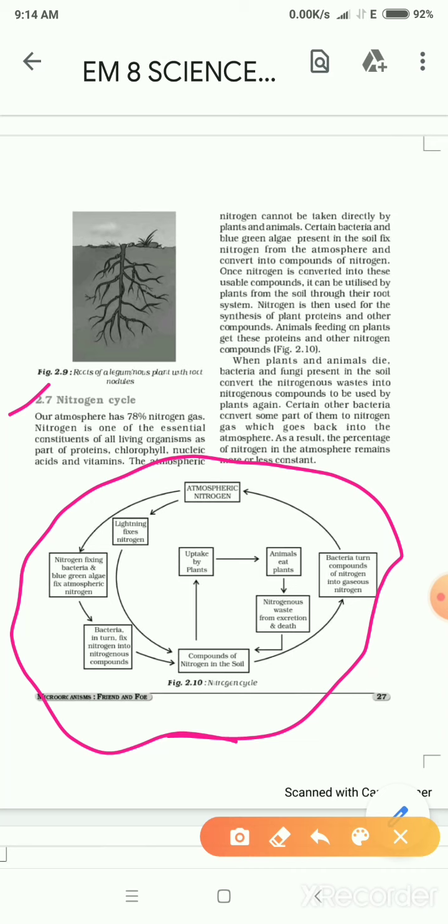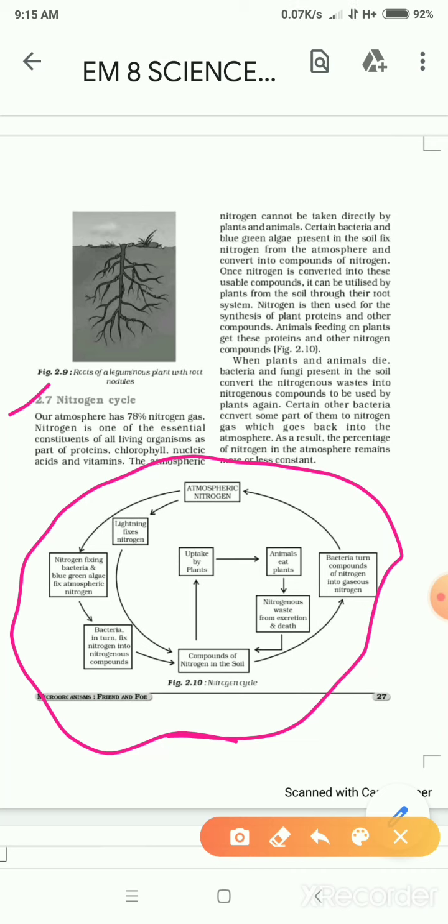Animals feeding on the plants get these proteins and other nitrogen compounds. When plants and animals die, bacteria and fungi present in the soil convert the nitrogen waste into nitrogenous compounds to be used by plants again. Certain other bacteria convert some part of them into nitrogen which goes back into the atmosphere. As a result, the percentage of nitrogen in the atmosphere remains more or less constant. I just read it for you, I'll explain it. Let's start.